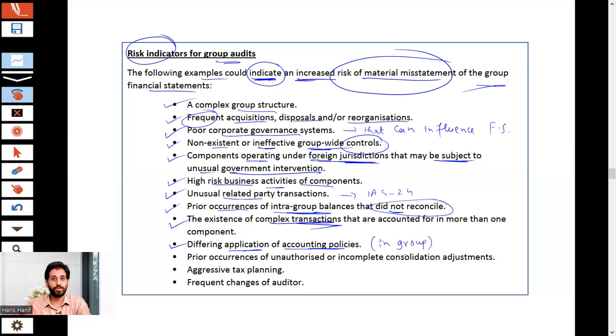That is, one component is using a different accounting policy, another component is using a different accounting policy. If you see these things, there is a risk of material misstatements at group level, right?